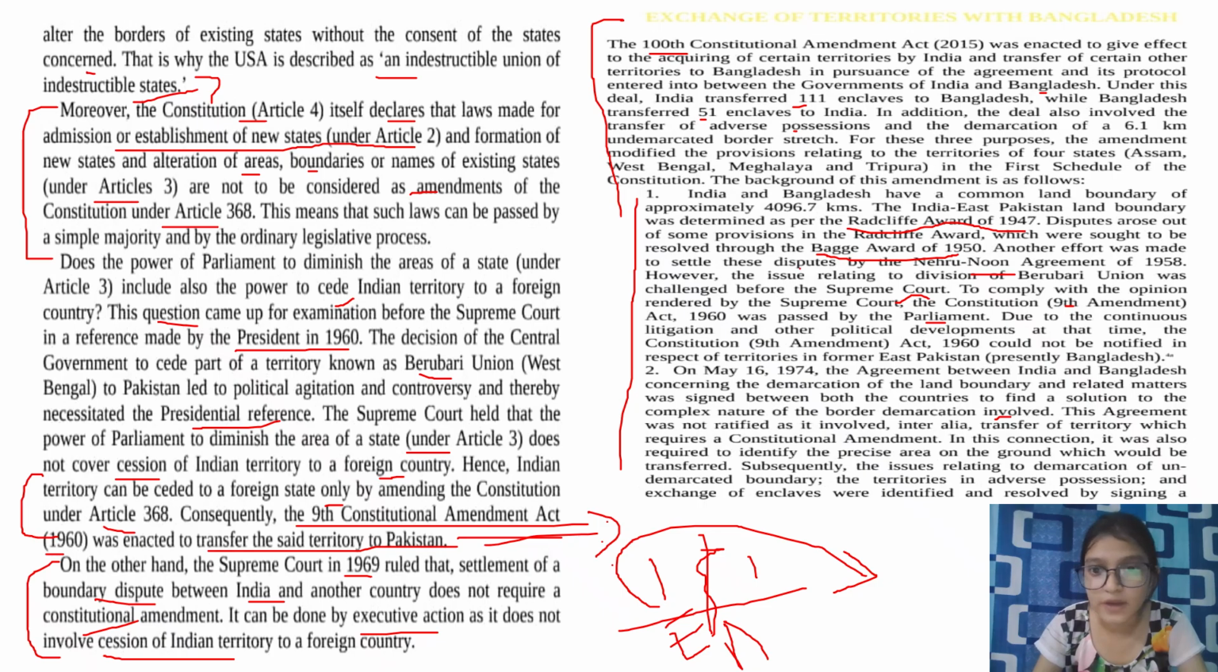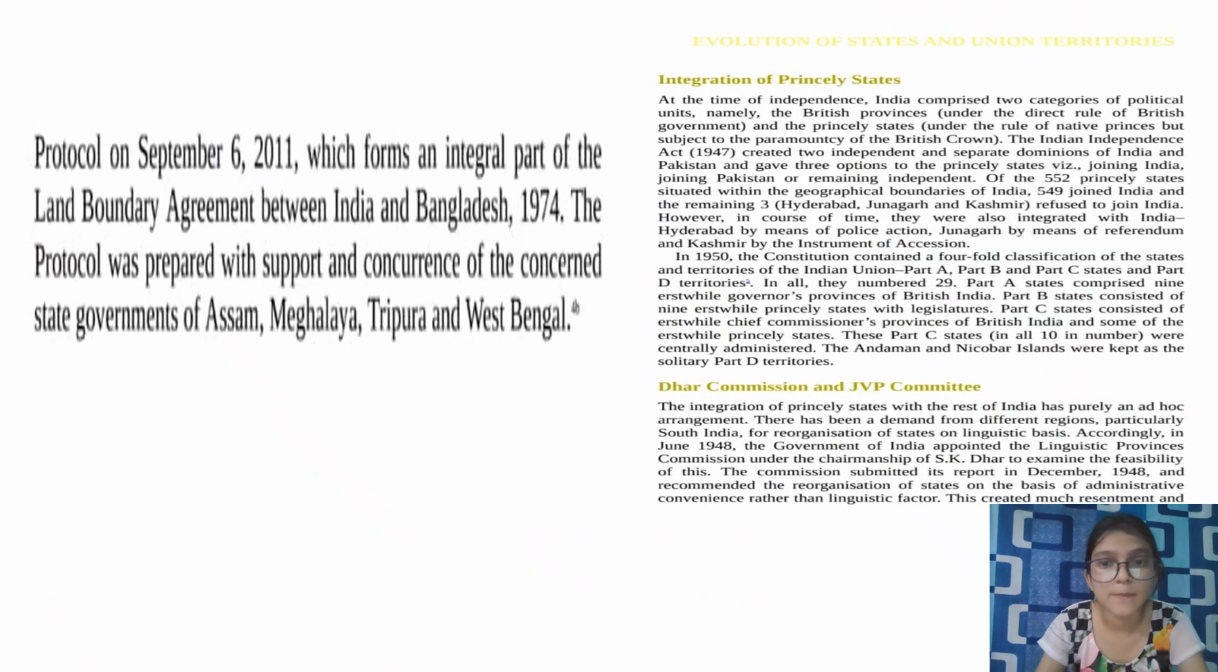This agreement was not ratified as it involved, inter alia, transfer of territory, which requires a constitutional amendment. In this connection, it was also required to identify the precise area on the ground which would be transferred subsequently. The issues relating to demarcation of undemarcated boundaries, territories in adverse possession, and exchange of enclaves were identified and resolved by signing a protocol on September 6, 2011. So, in this particular year, the issues were finally resolved, which forms an integral part of the Land Boundary Agreement between India and Bangladesh of 1974.